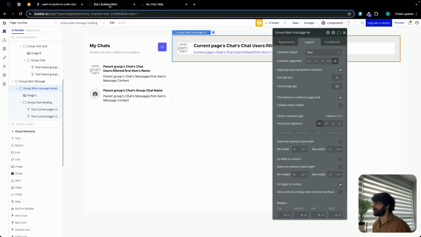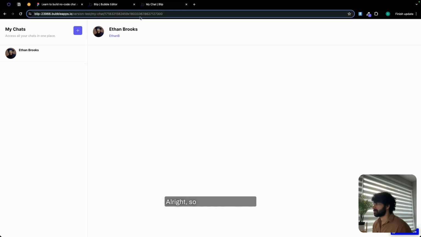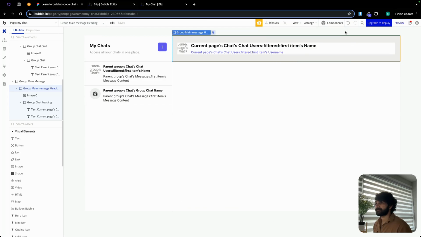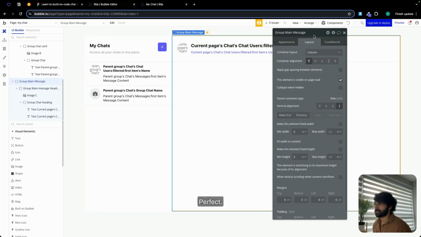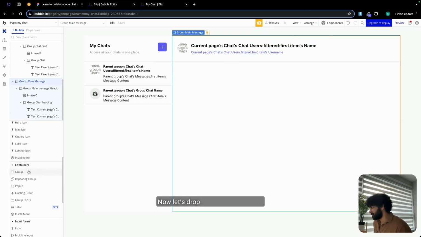Now let's see. Alright, so this is the unique ID of the chat that we are in. And let's make this 12 instead of 24. And let's change container alignment to be left aligned. Perfect. Looks amazing. Now let's drop a repeating group over here in group main message.